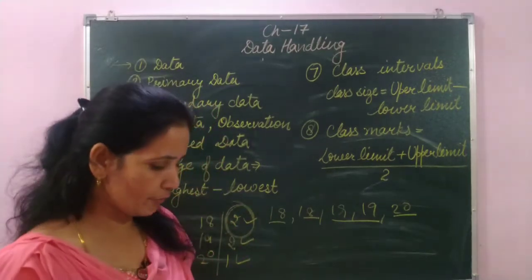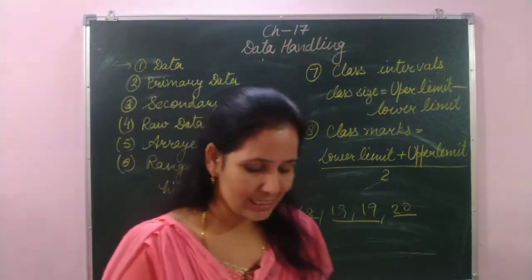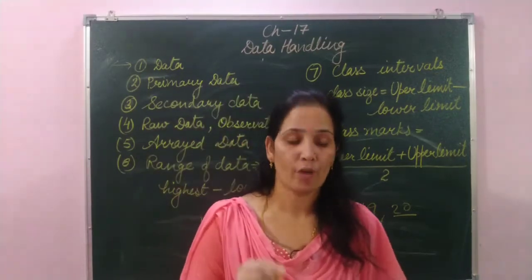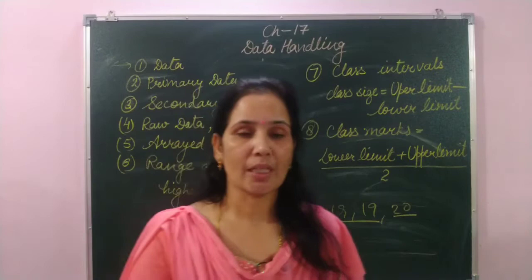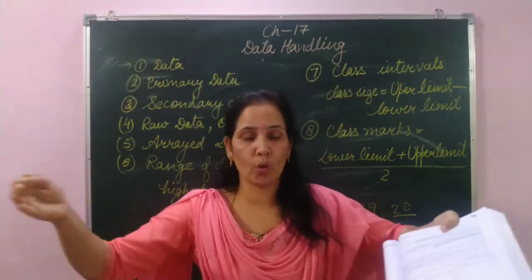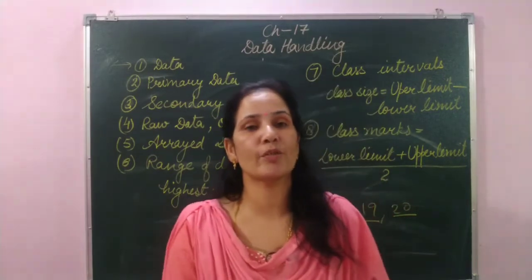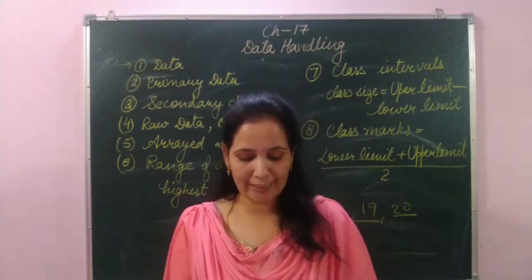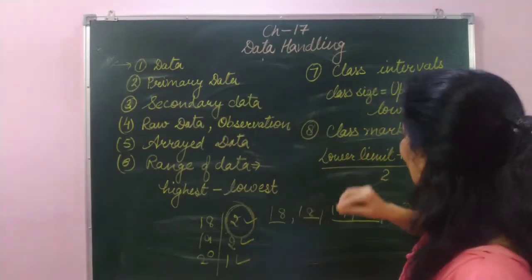Now students, after that we are going to discuss the width or size of the class interval. Students, width means the number of observations included in a particular class interval. Means between two numbers, how many observations are repeating, that is called the width. And students, how do we find the class size? Because first we need to find out the class size.